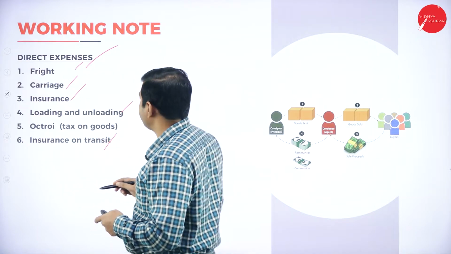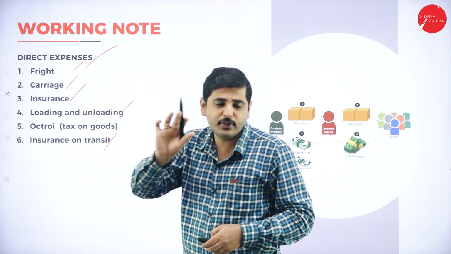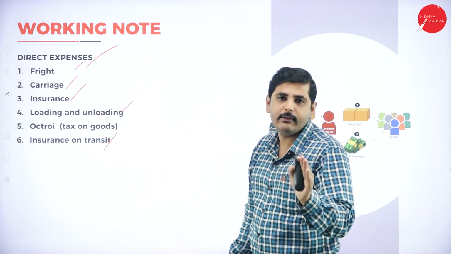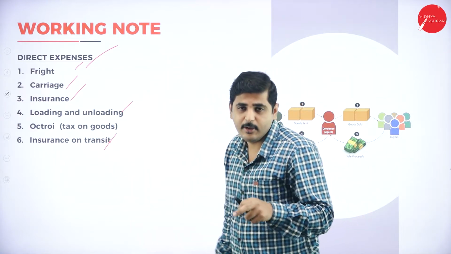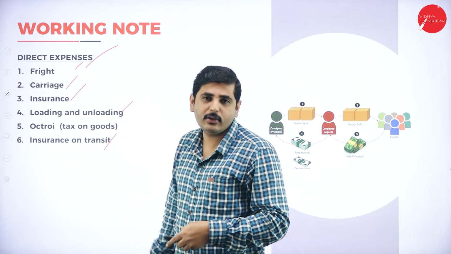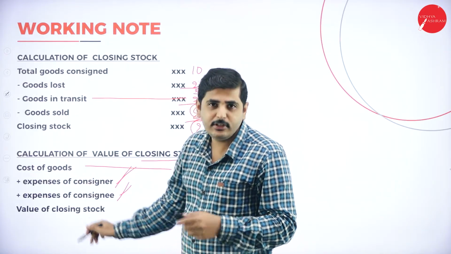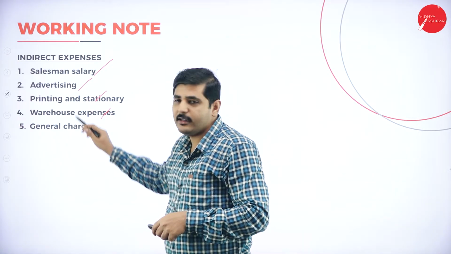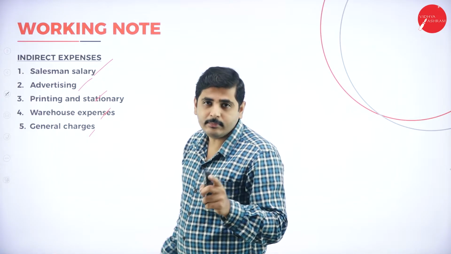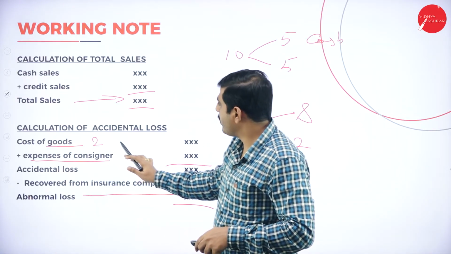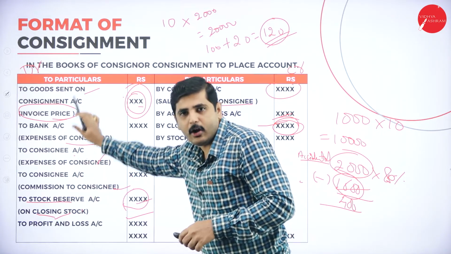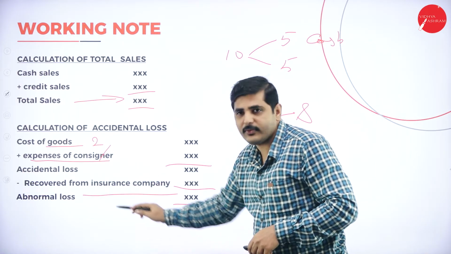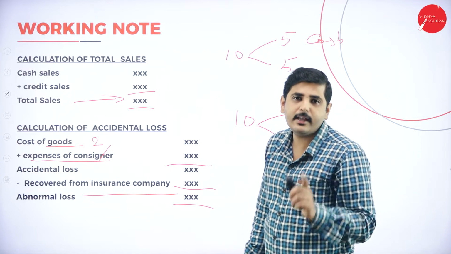Already I explained what the direct expenses are. Only while calculating the working note should we consider direct or recurring expenses. While doing the problem, take all the expenses. Don't leave any expense. But while calculating abnormal loss and the working note, take only direct expenses and leave the indirect expenses, which are salesman salary, advertisement, printing and warehouse. While calculating the expenses of consignor and expenses of consignee, take only direct expenses, don't take indirect expenses. Keep this in mind.